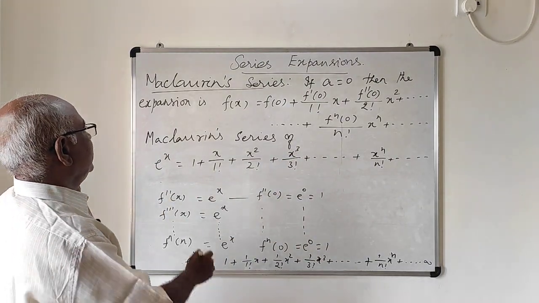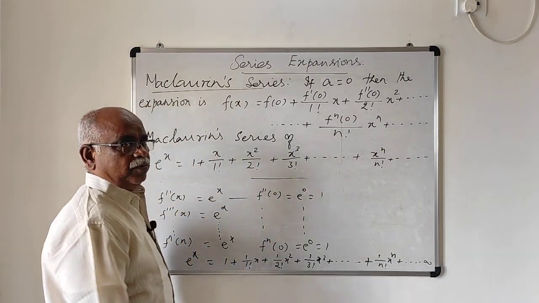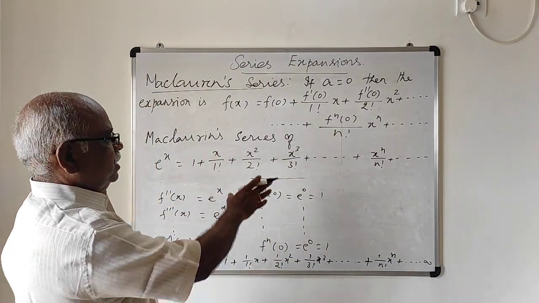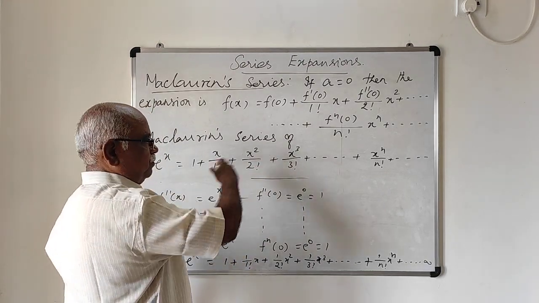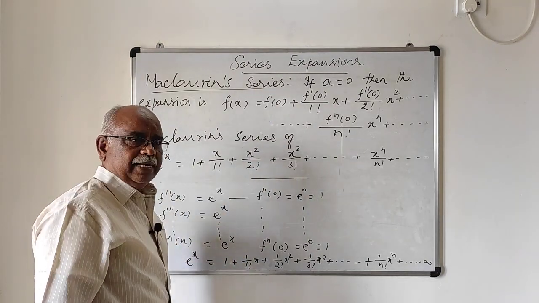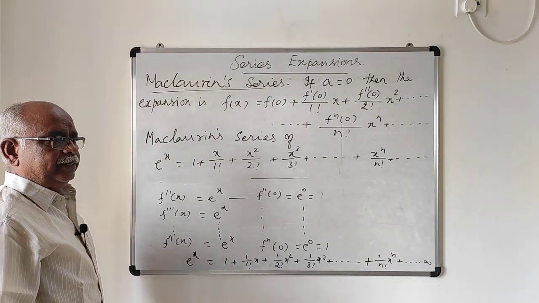That is the first problem in the exercise 7.4. That's all for the problems. You have to find only a certain number of derivatives, some 4 times or 3 times you can differentiate, and you will substitute the values in the series, and you will get the answer for the series expansion. Okay?